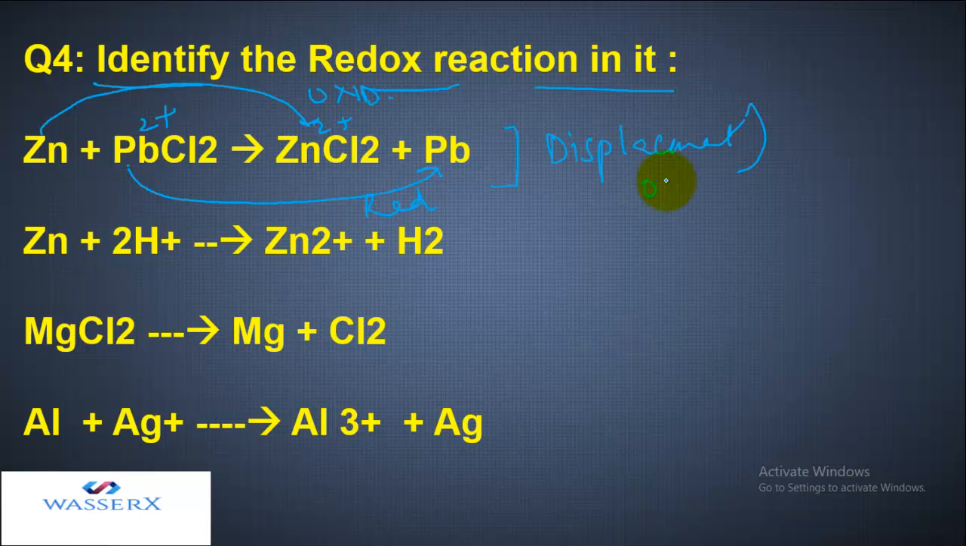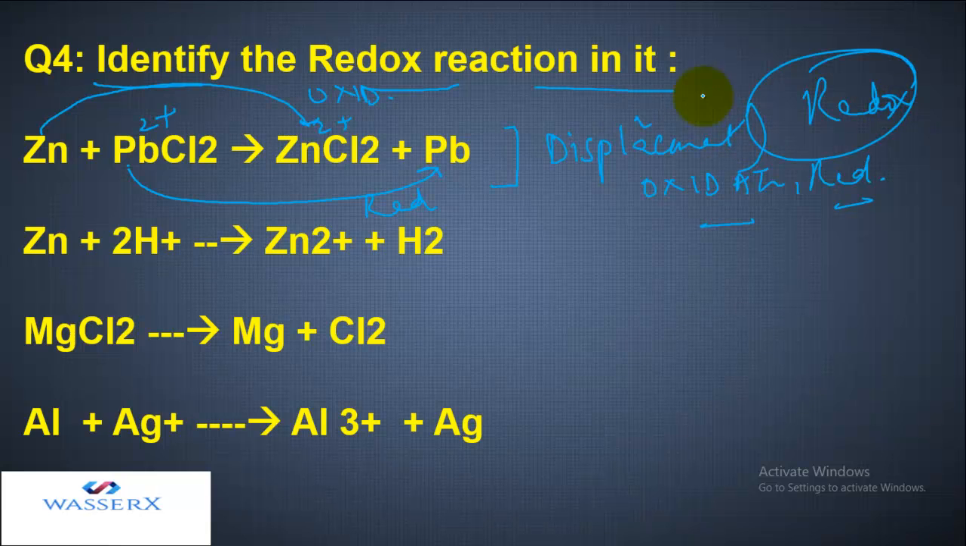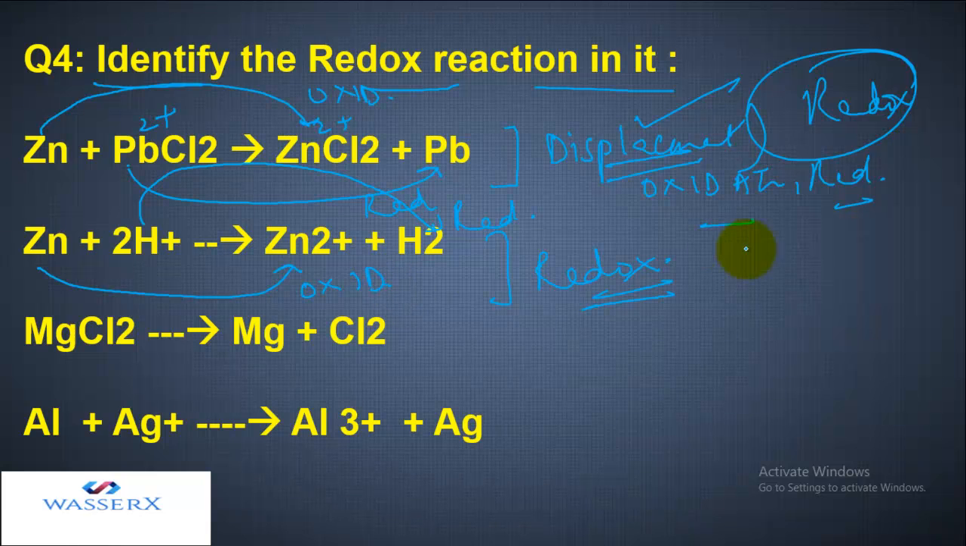So oxidation and the reduction are both taking place. That means it is a redox reaction, and so displacement reactions are also redox reactions. In the other one, Zn is being converted to Zn2+, that means undergoing oxidation. And H+ is getting converted to H2, that is, it is accepting electrons, so it is undergoing reduction. So again, it is a redox reaction, and we can make out simply on the basis of the electronic concept.